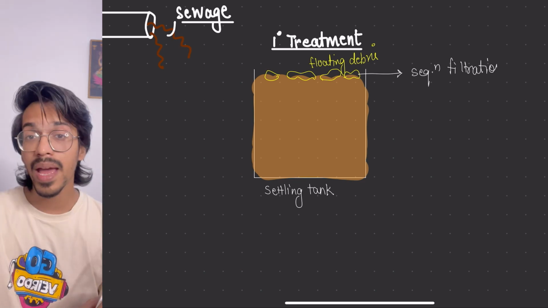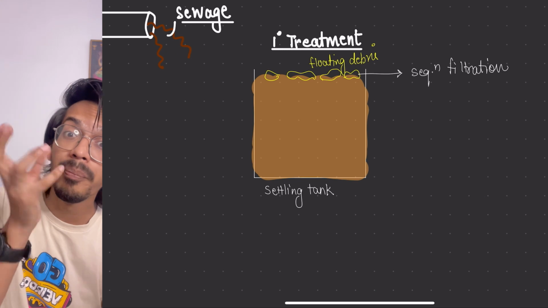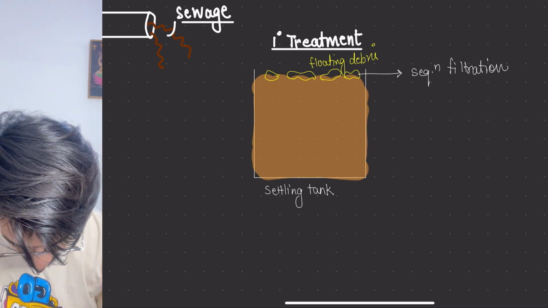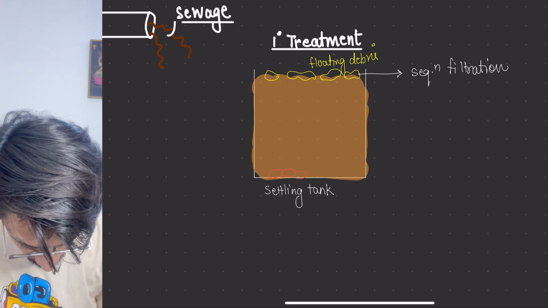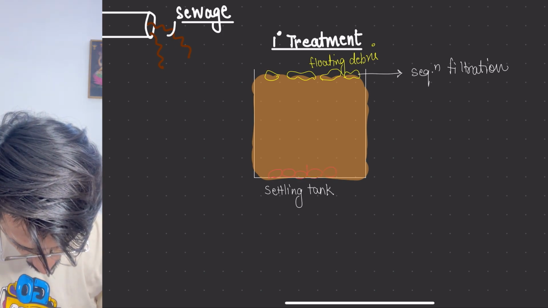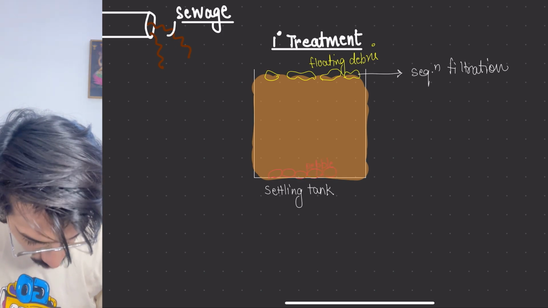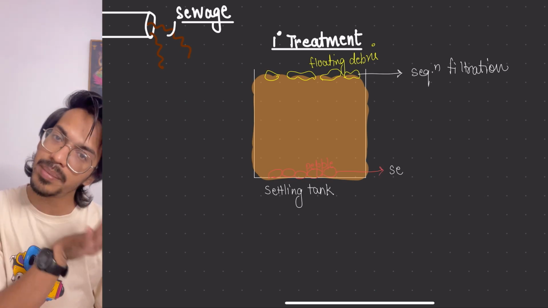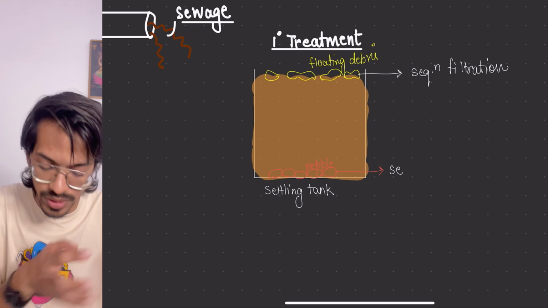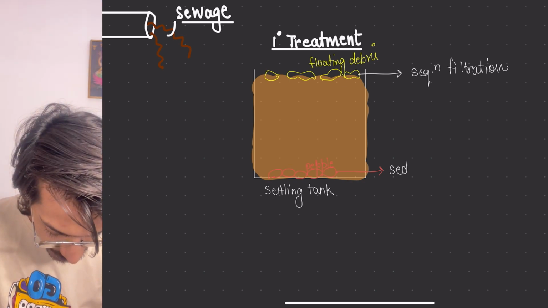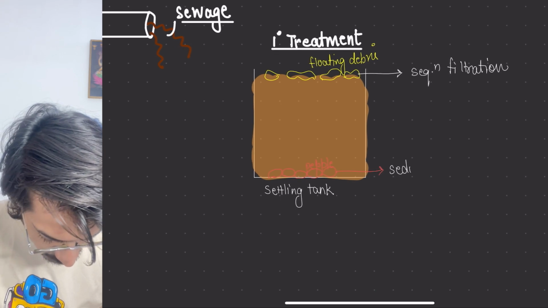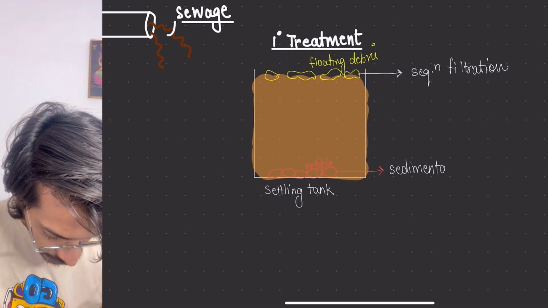Heavier things like soil, pebbles, and stones will go and settle at the base. These pebbles and other heavier things, we are making them sediment. So it is the sedimentation process, and then we will remove these things. The sedimentation process will occur over here.